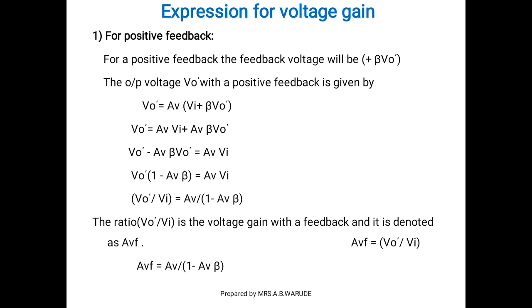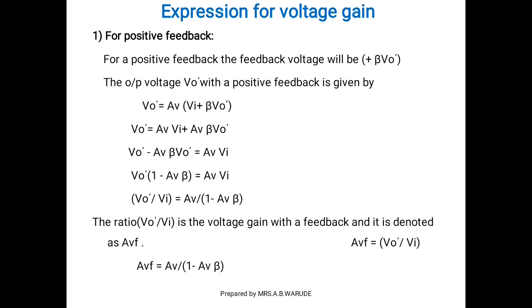For positive feedback, the feedback voltage will be plus beta V0 dash, and the output voltage V0 dash with positive feedback is given by V0 dash equals AV, that is the voltage gain, in bracket Vi plus beta V0 dash. If we solve this bracket, then we get V0 dash equals AV into Vi plus AV into beta V0 dash.